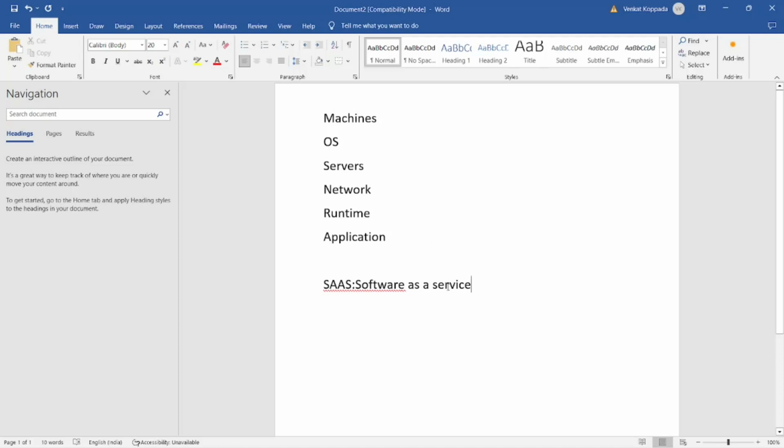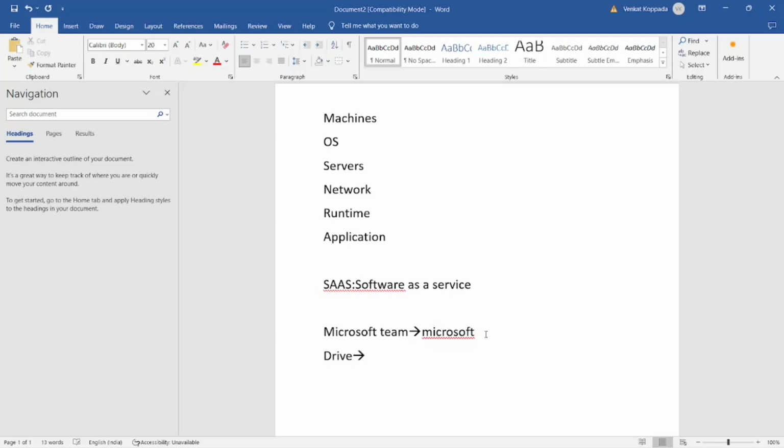In software as a service, the cloud provider will develop the application and deploy the application, and then we can use that application for business purpose or personal purpose. For example, we have Microsoft Teams. This is software developed by Microsoft, and we are using this application to attend meetings and to record sessions. This application is maintained by Microsoft, but we are using it for business or personal purpose. In the same way, we have Google Drive.